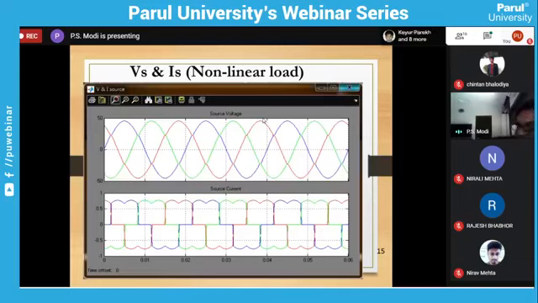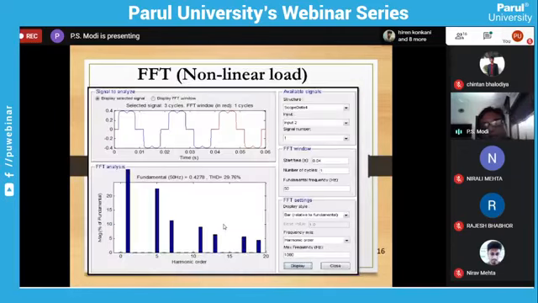Now these are the waveforms. You can see this is the source waveform, and it is the source current without filter. Consider any one color. If it is blue, you can see this is the supply current. So it is non-sinusoidal. Right now, the filter is not connected. Then for that we can do the FFT analysis. Whatever we are talking about is without filter.